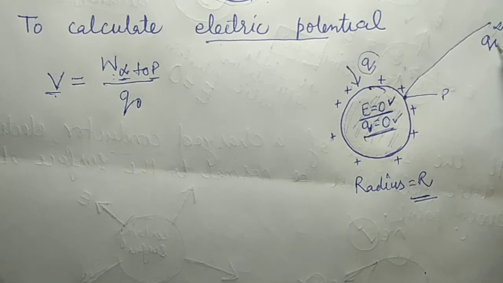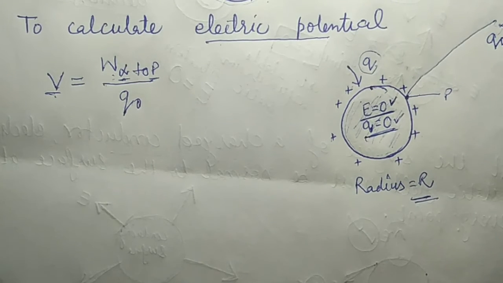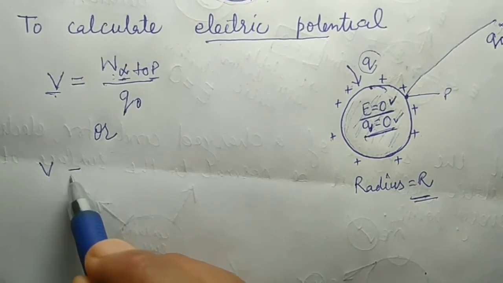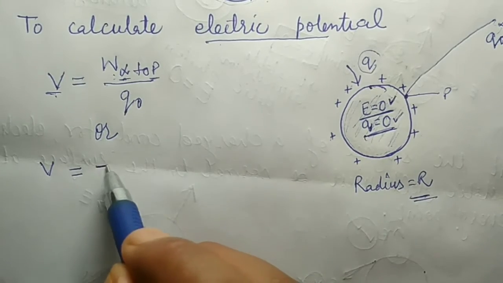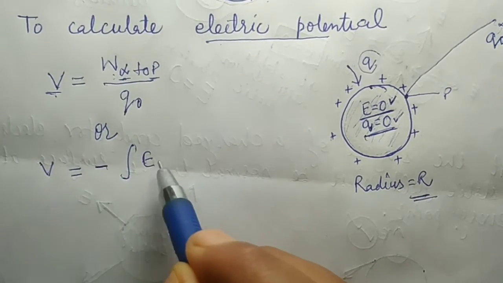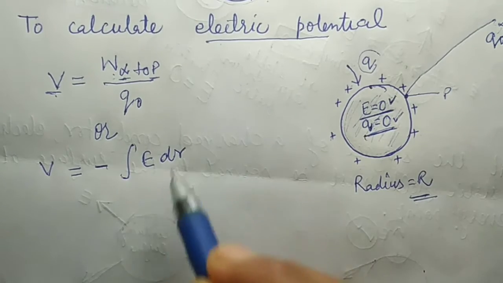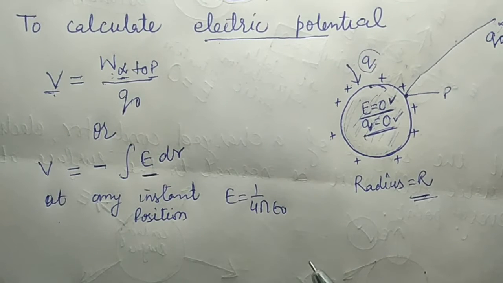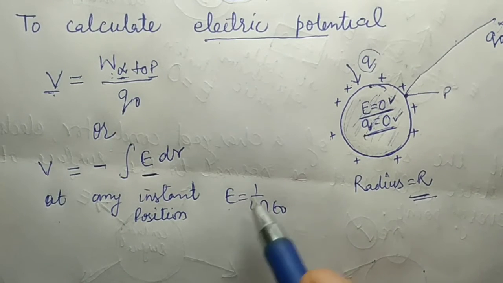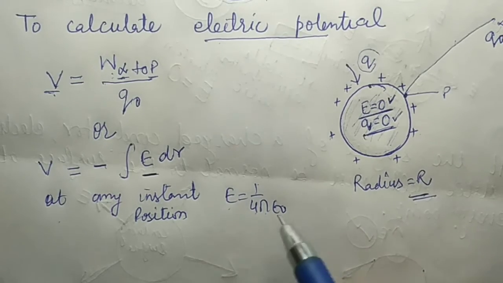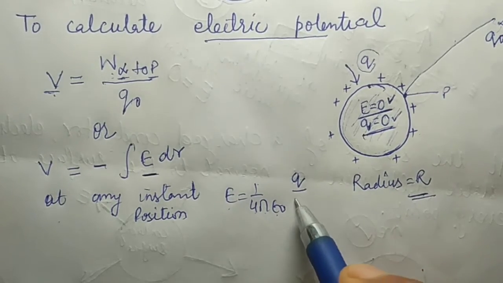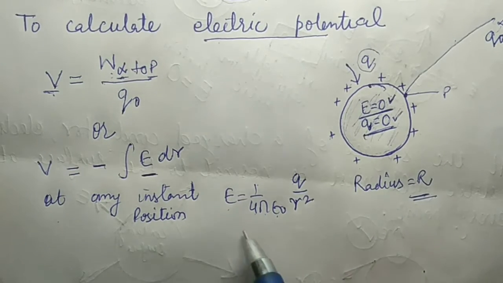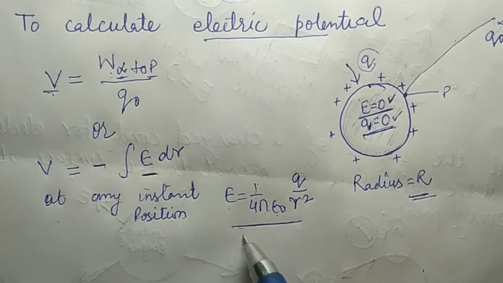So let q naught be the charge. Or we can also calculate electric potential by this relation. We know the electric potential is equal to the negative of the line integral of the electric field, E dr. Here we just have to put in the value of the electric field. At any position, the electric field is 1 upon 4 pi epsilon naught q by r square, where I take the position of that point as small r. So this is your electric field for any sphere.